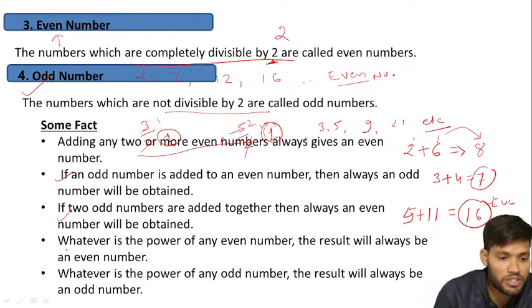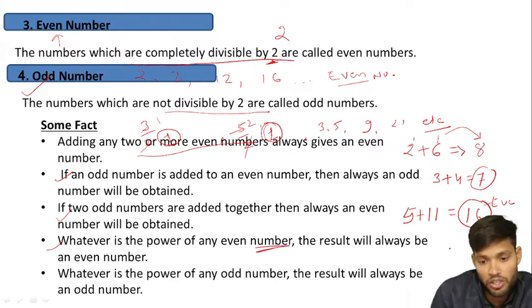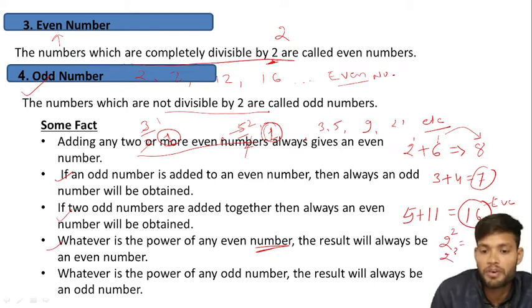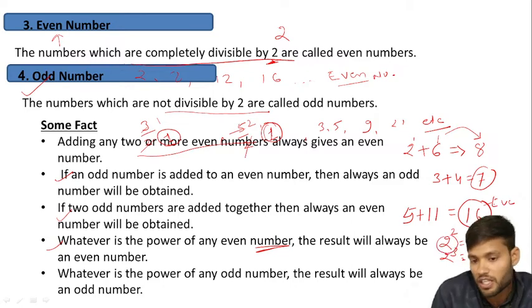The next point: whatever the power of any even number. For example, 2 is an even number; 2 to the power 2 gives 4, 2 to the power 3 gives 8. It means that any power of an even number always gives an even number.